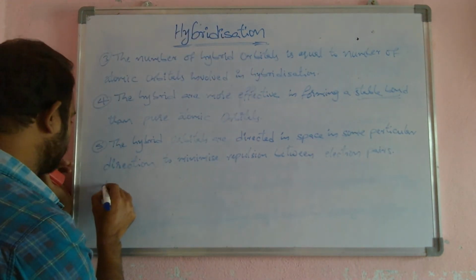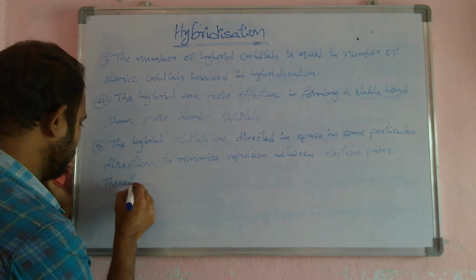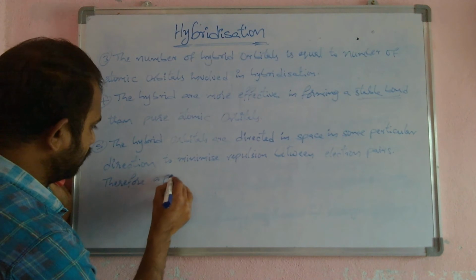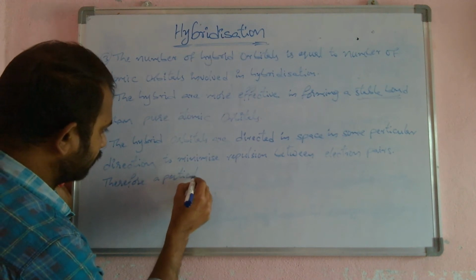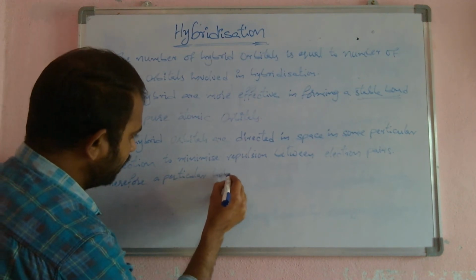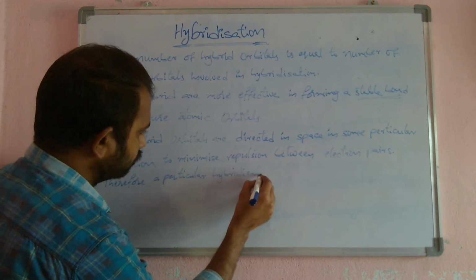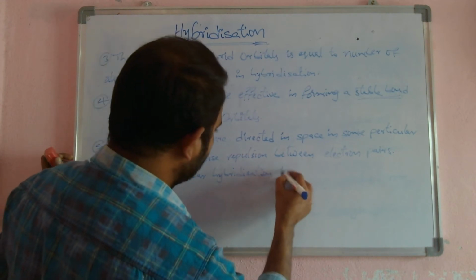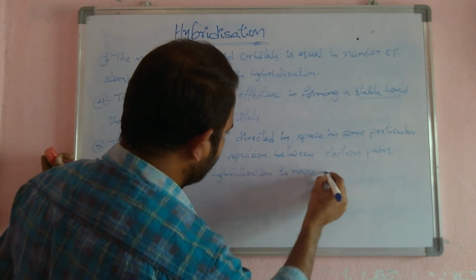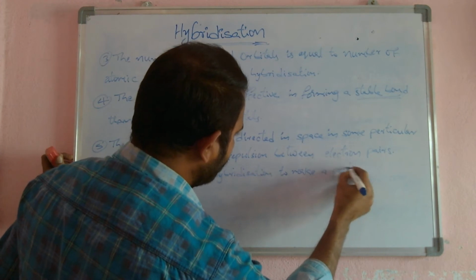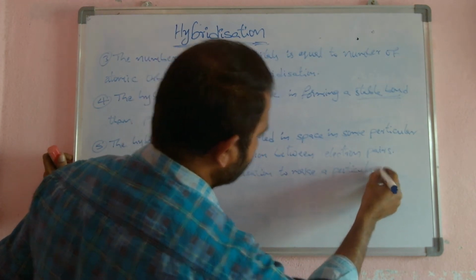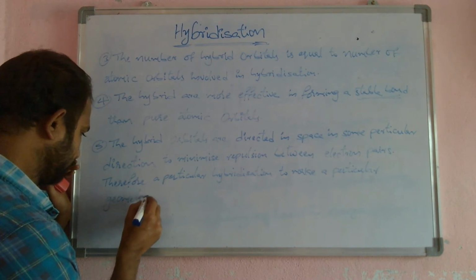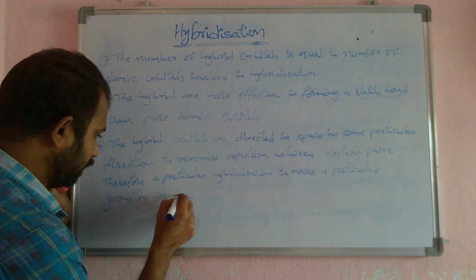Therefore a particular hybridization gives a particular geometry for a molecule.